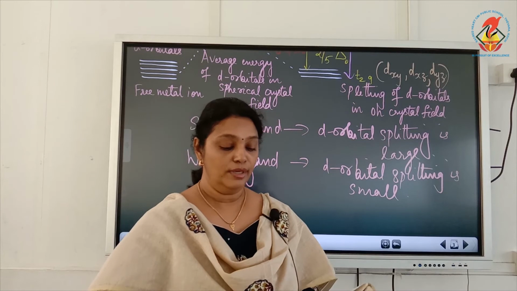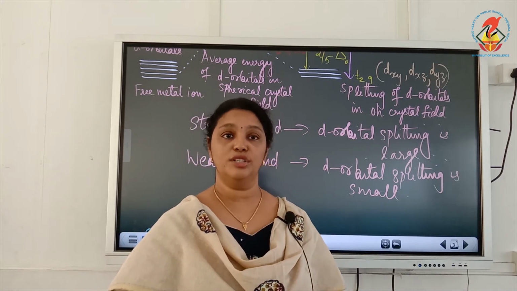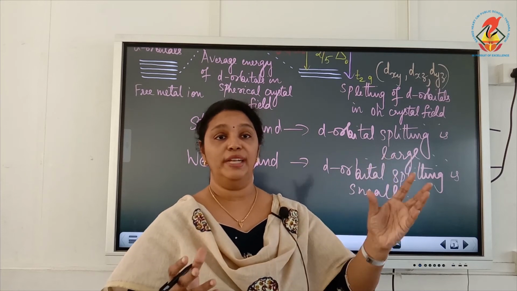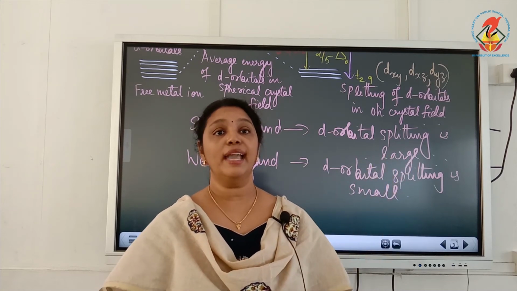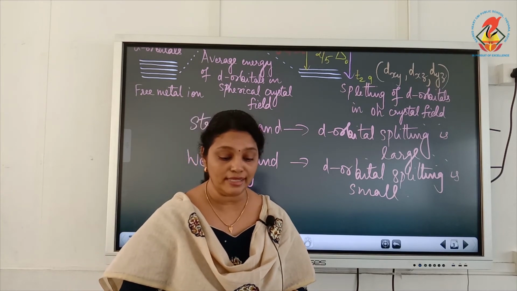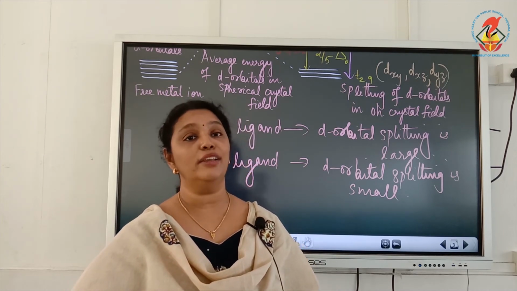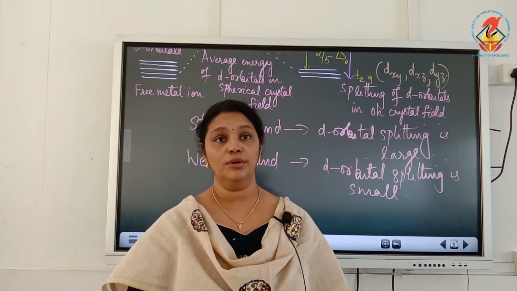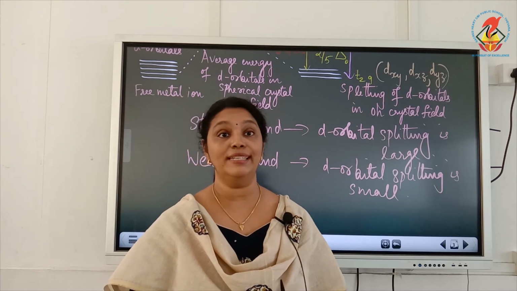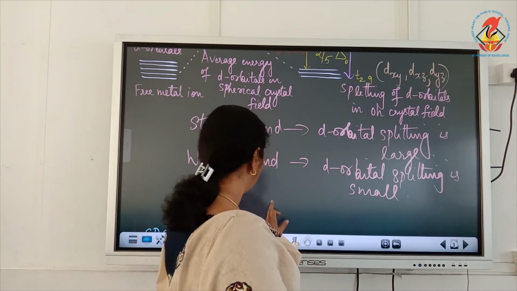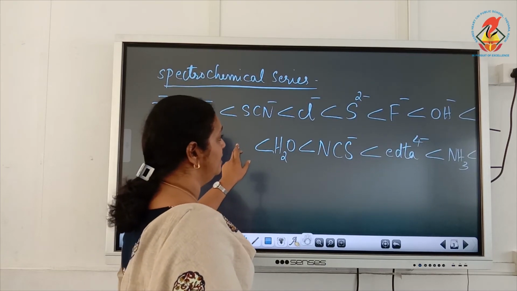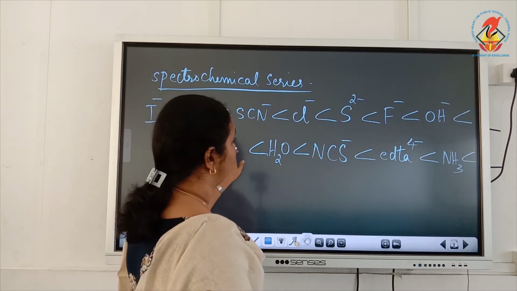Okay, now ligands, based on their splitting, whether they produce a strong splitting or a weak splitting, can be arranged in a series in the order of their increasing field strength. So the ligands are arranged in increasing order of their field strength, and we call that series the spectrochemical series. And you can see I have written the spectrochemical series on the board.